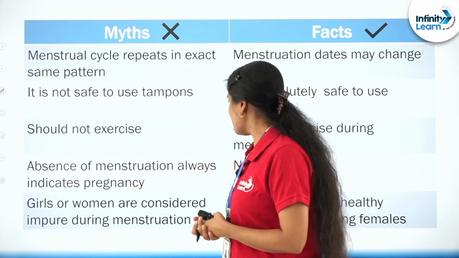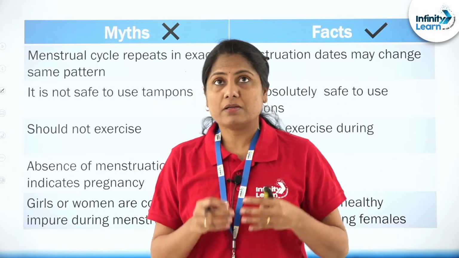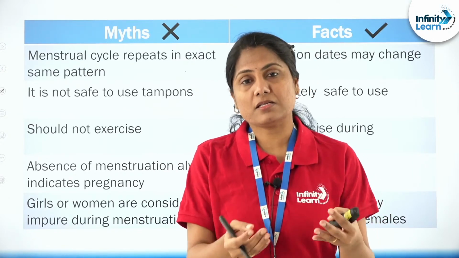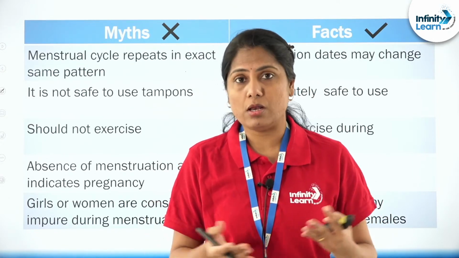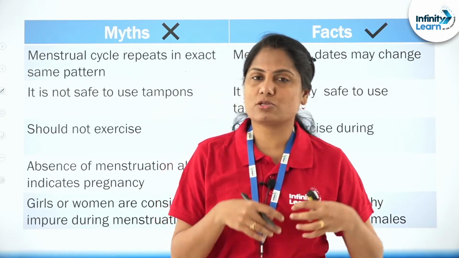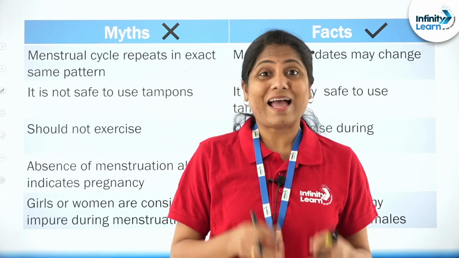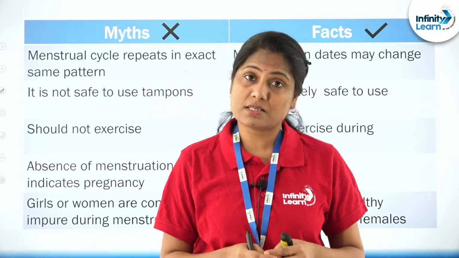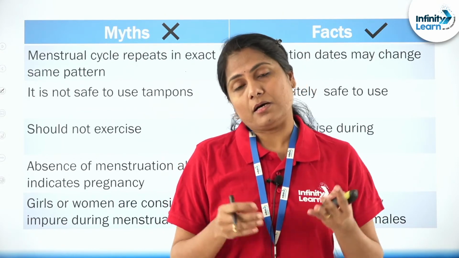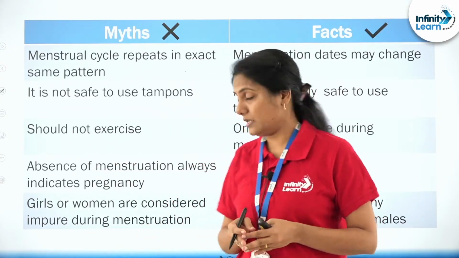Another myth: an absence of menstruation always indicates pregnancy. If menstruation is not occurring in a particular month, it doesn't immediately indicate pregnancy. Not at all. This can be due to stress or poor diet habits, or any other reason that can sometimes lead to lack of menstruation in a particular month. Yes, in pregnancy also there's lack of menstruation, but it's definitely not always indicative of only pregnancy, okay?